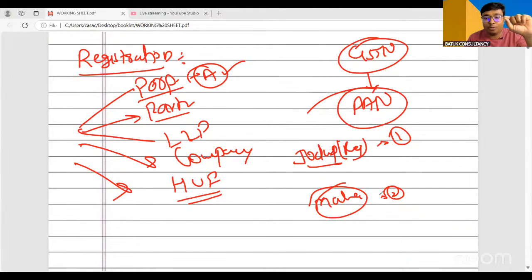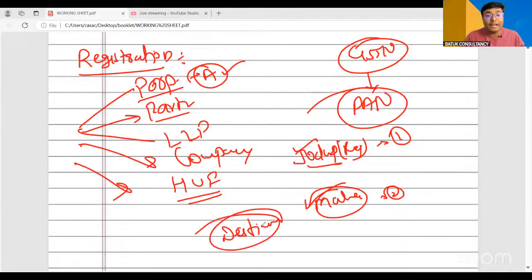In such a scenario, I have to take the GST registration separately for this. Now, whenever there will be a particular transaction between Jodhpur and Maharashtra, that transaction will be treated as the transaction between the distinct person. Same PAN, different GSTN, all the parties will be called as distinct person. And whenever there will be a transaction between the distinct person, just try to understand.